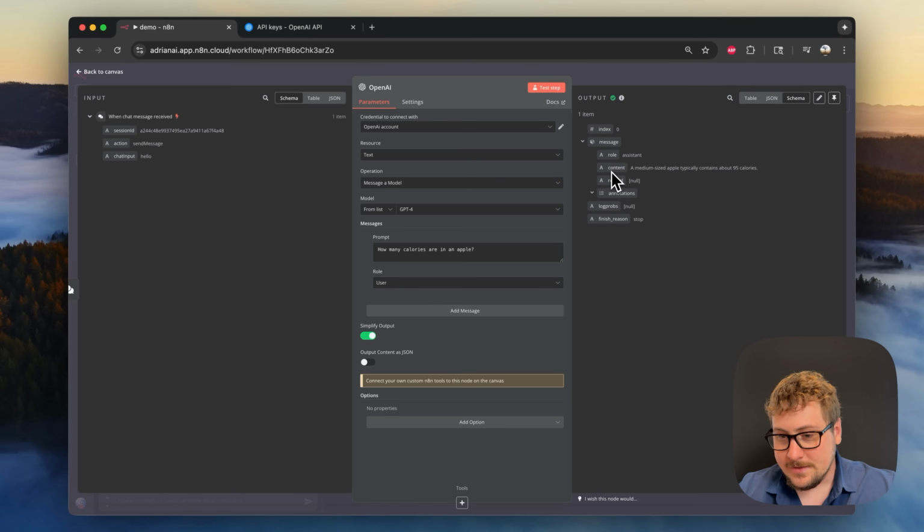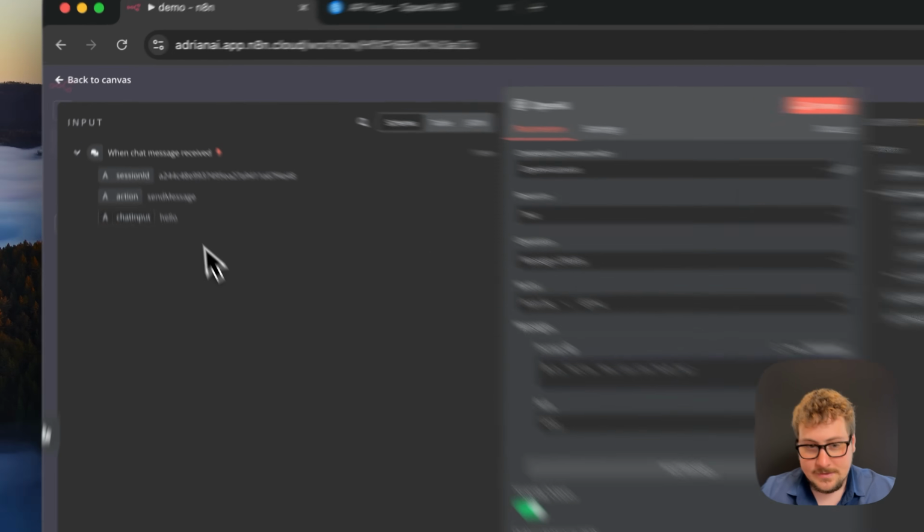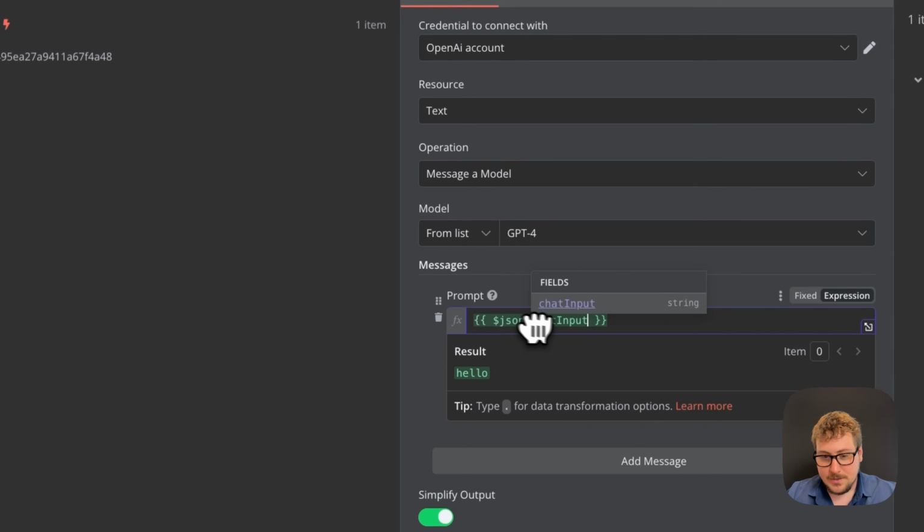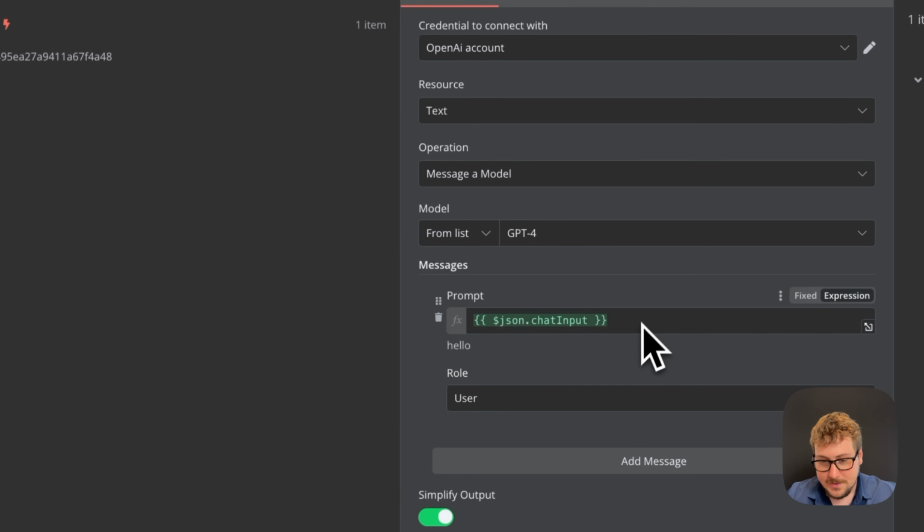You can take any of these variables and use them over here in the next step. So you notice that we hard-coded how many calories are in an apple. We don't want a program that just answers that question every single time. Instead, I'm going to delete that text and take the chat input and put it into the prompt. So you'll see right here that you have these double curly braces, and this is a variable.